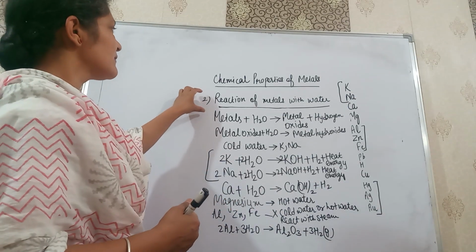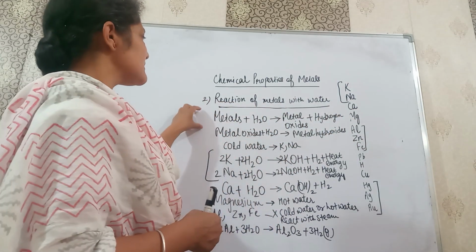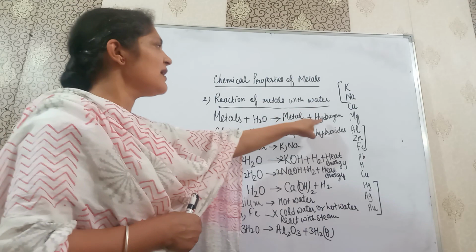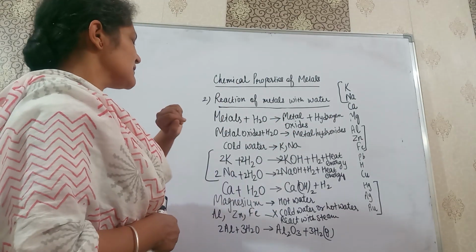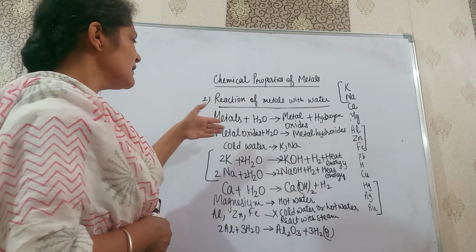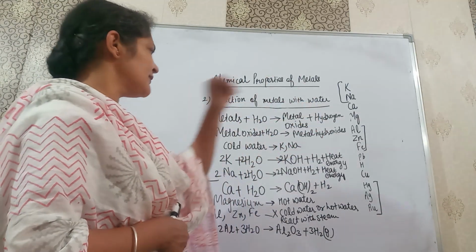Now I repeat, we did reaction of metals with water. When metals react with water, they form metal oxides and hydrogen gas is produced. Further, the metal oxides which are soluble, they further dissolve and we get metal hydroxides.